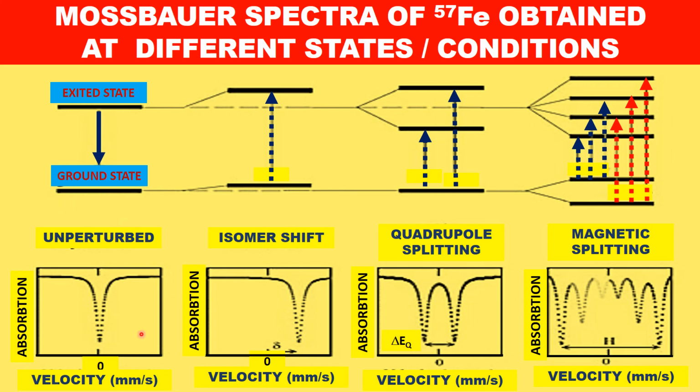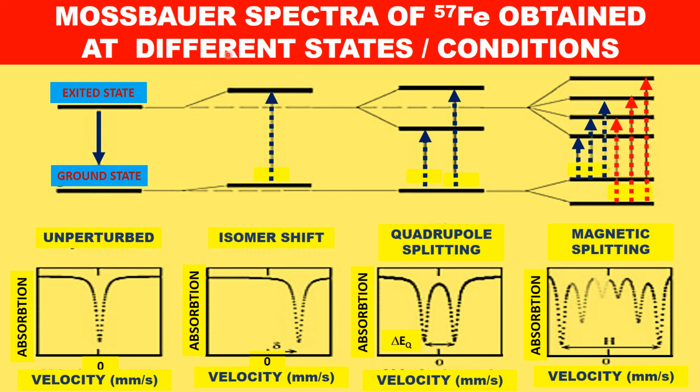There will be 0 isomer shift. There is no need to oscillate the source because the source and the sample are the same. Therefore, V equal to 0.